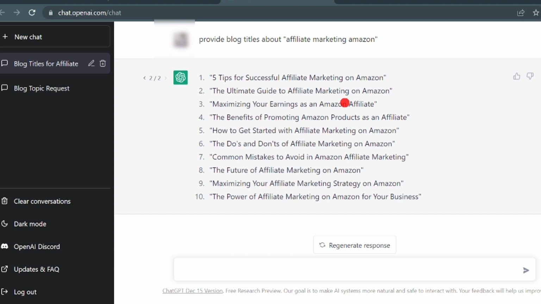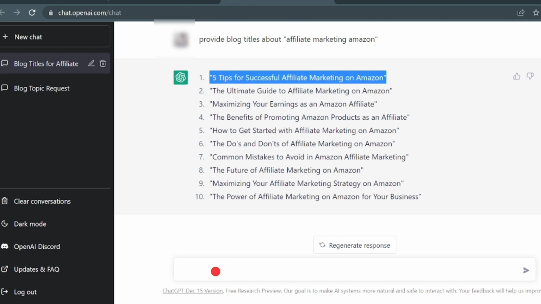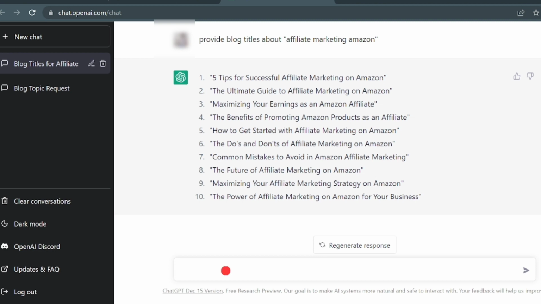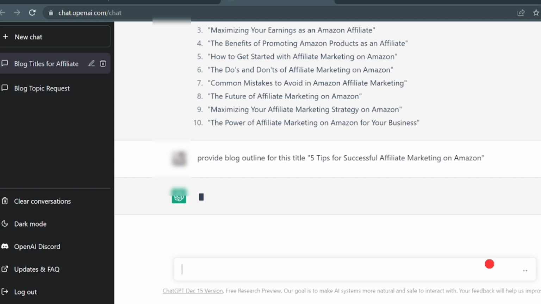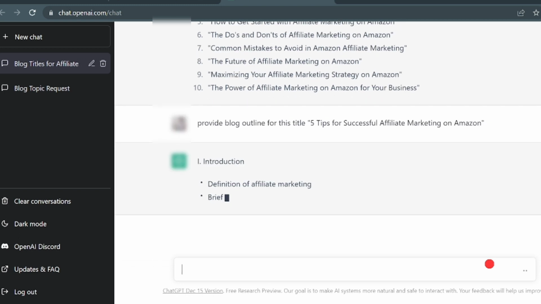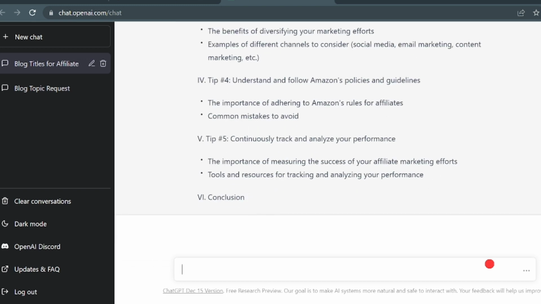Now the second step is how to get your blog outlines. For this, select any one of these titles and type in "provide the blog outline of this title." Then add your chosen title and press enter. After a few minutes, this tool will automatically generate an outline for this particular title.